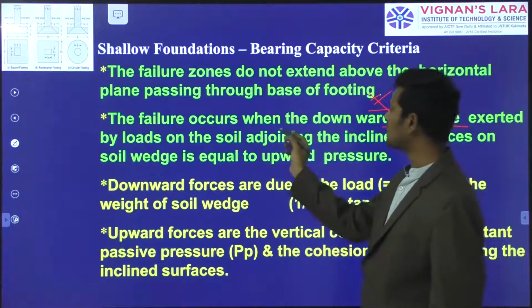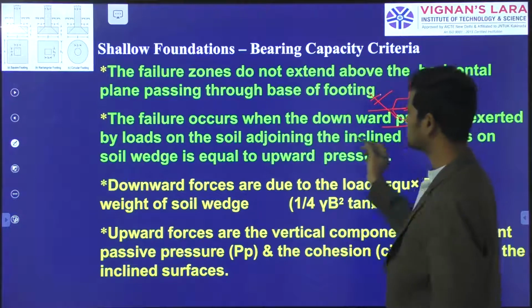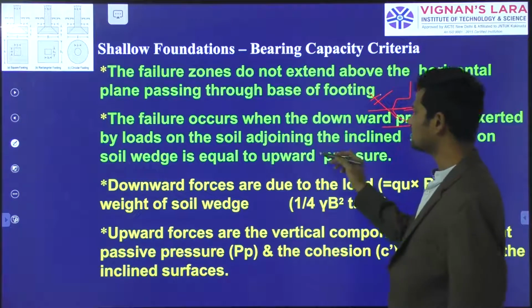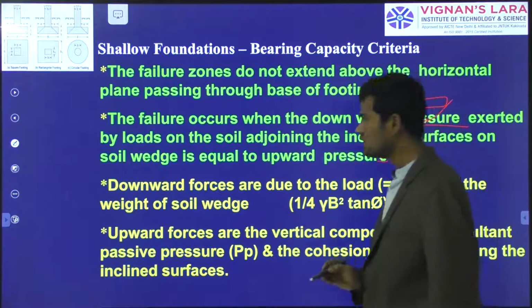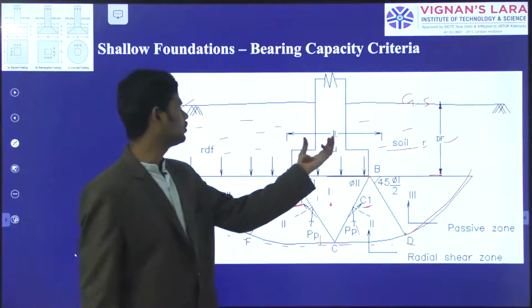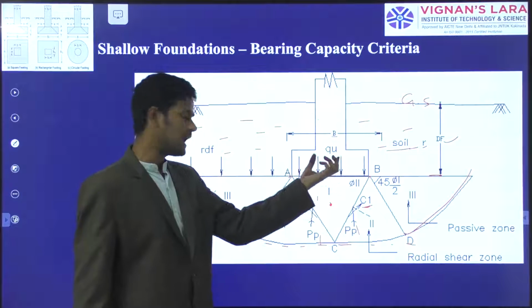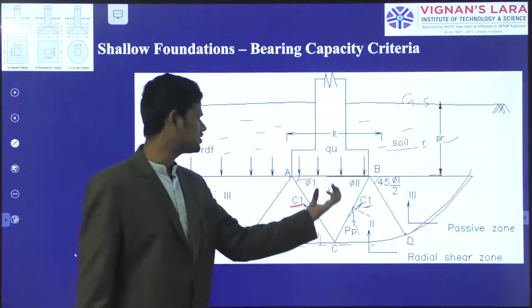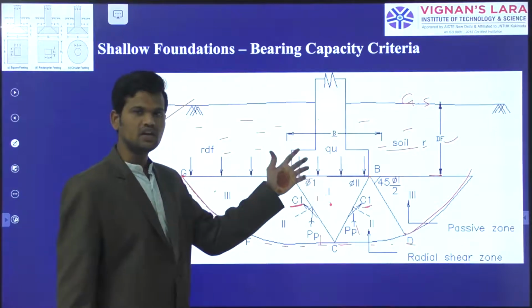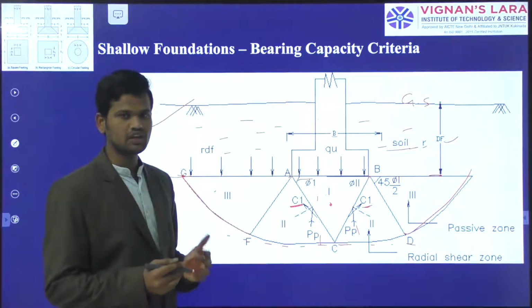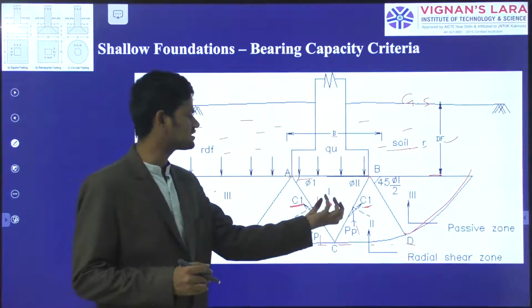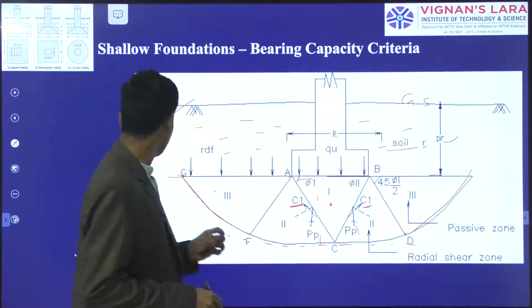Next, the failure occurs when the downward pressure exerted by the loads on the soil adjoining the inclined surface of the soil bed is equal to the upward soil forces. That means in this diagram, due to application of the load on the footing, the load creates the downward pressure, and the cohesion and passive resistance create the upward pressure. If we get the equilibrium equation, upward forces equal to downward forces, we can get how much bearing capacity of the soil will be available below the footing.